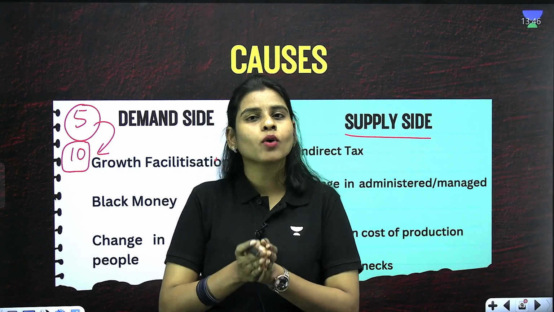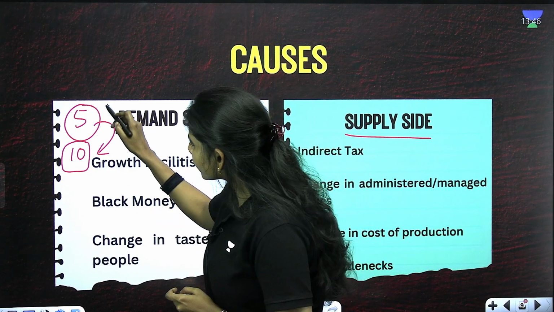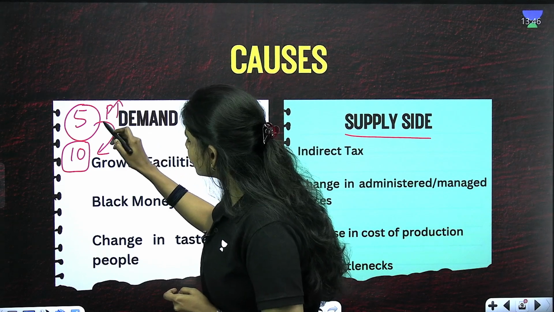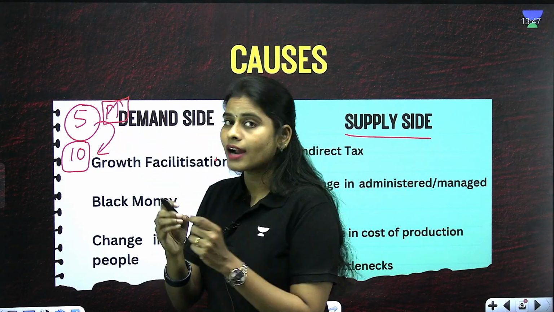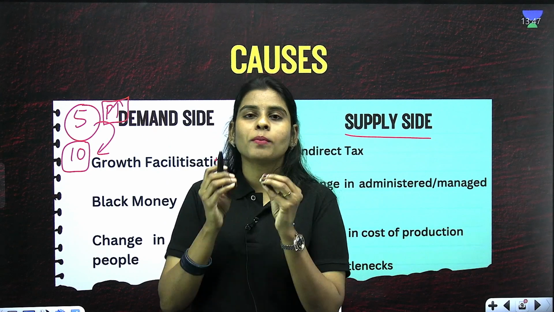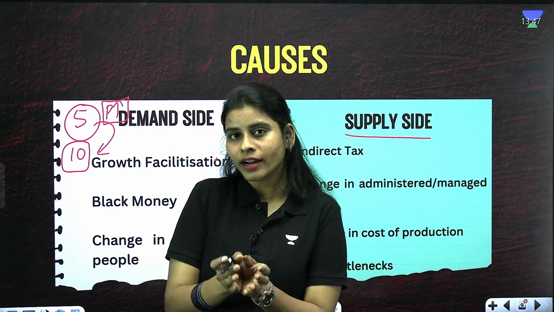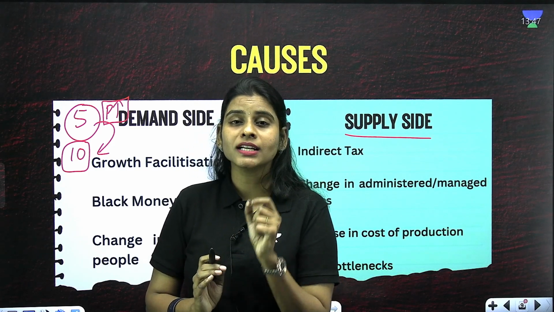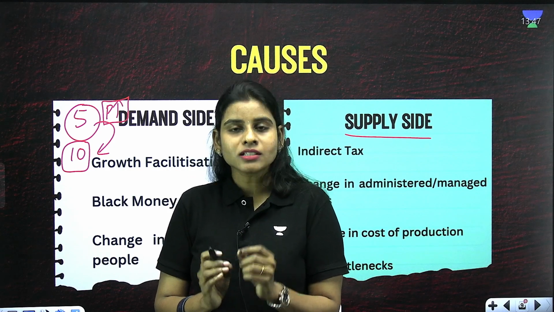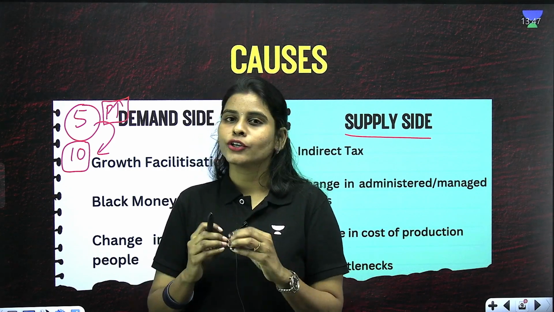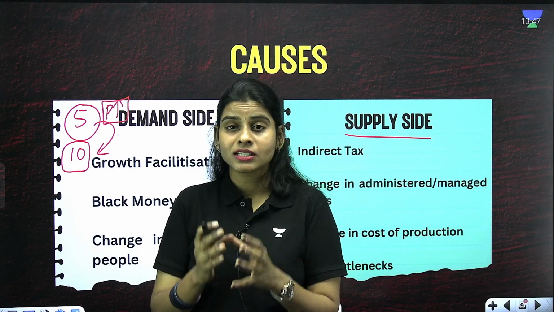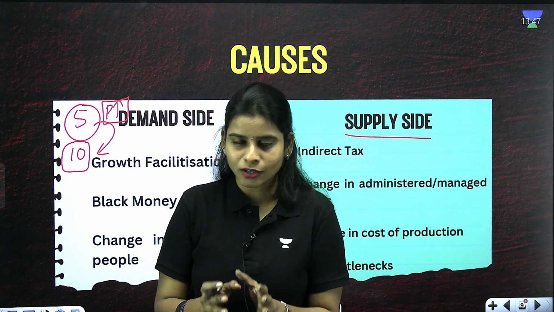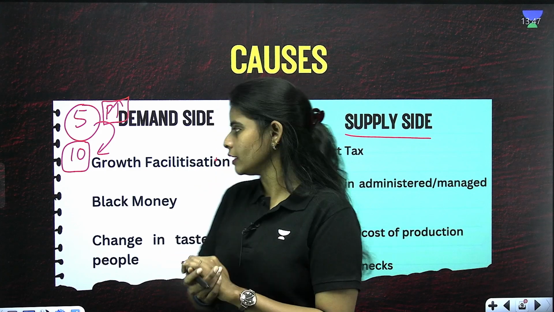In that case, the price of the chocolates will increase. The people who are still able to buy at the increased price will get the product, right? This is called demand side inflation. It means the supply is constant, you are not able to increase the supply, but still the demand is increasing. That is called demand side inflation.